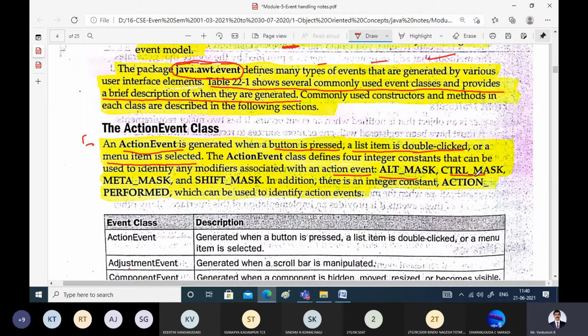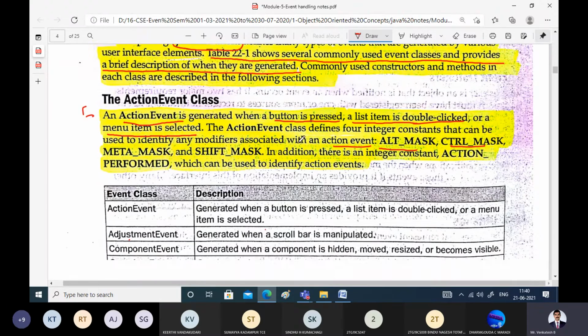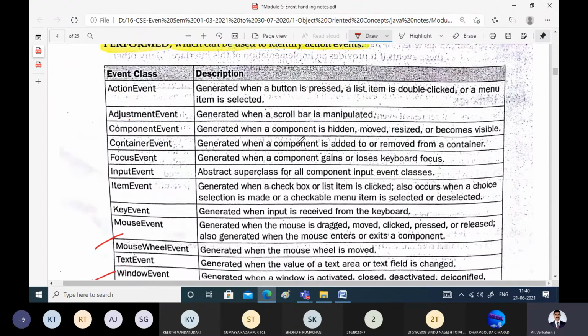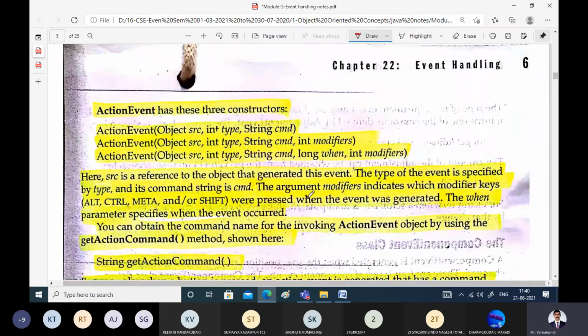That means whenever you are pressing the keyboard, are you using the Alt mask? Are you using the Control mask? They will indicate to the corresponding listener that the Alt key is used or the Control key is used, because the meaning is different. Whenever you press Shift, the meaning is different along with the normal keys.